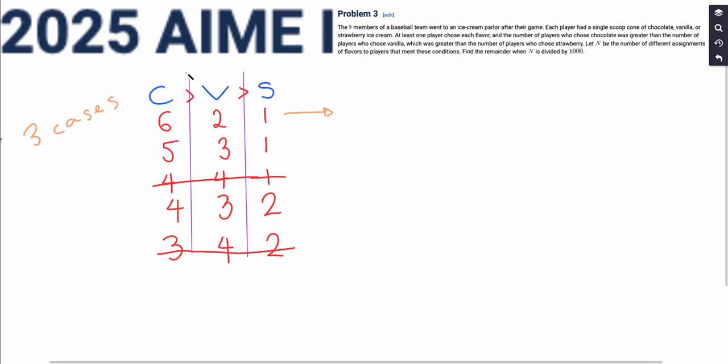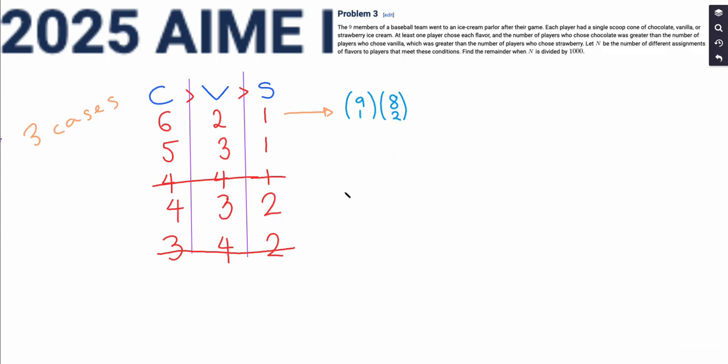The number of ways to choose the strawberry person among the 9 players is 9 choose 1, and then we have 8 choose 2. So 9 choose 1 represents the number of ways to choose one strawberry person, and then of the remaining 8 people, 8 choose 2 represents the number of ways to choose the 2 vanilla people. And obviously the remaining 6 people will have to choose chocolate, but 6 choose 6 is obviously 1, so we don't really need to write that in.